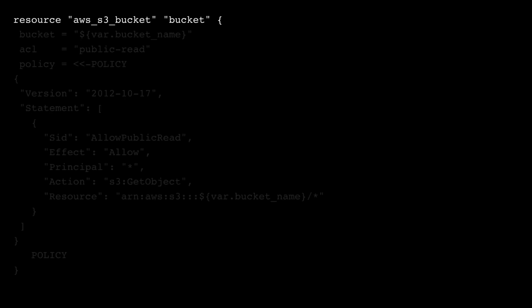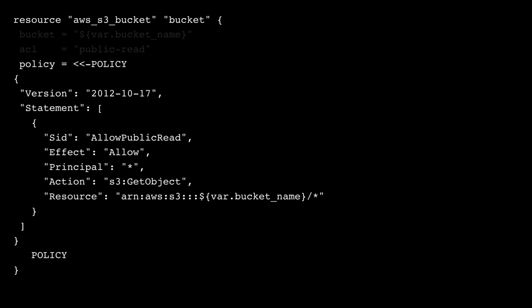Then I can go about and use whatever pattern or whatever copy and paste that I usually do from the Terraform website, and then create the actual code for creation of the S3 bucket. So the resource, the bucket name, the ACL, and the policy.